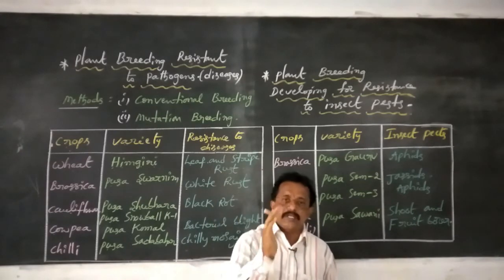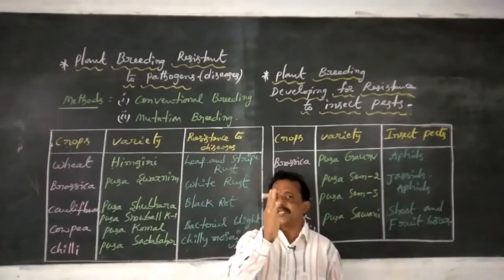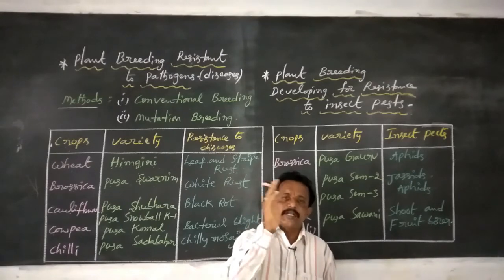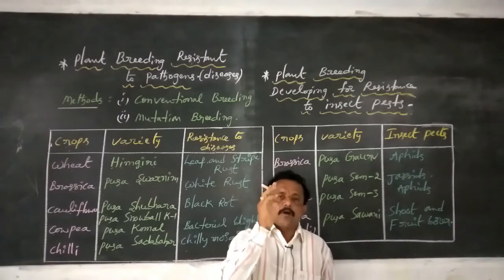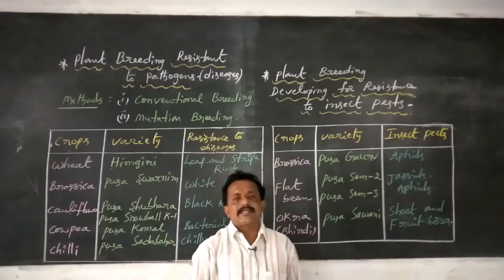Some of the physical mutagens are X-rays, alpha rays, beta rays, gamma rays and UV rays. The chemical mutagens are colchicine, mustard gas and nitrous oxide.